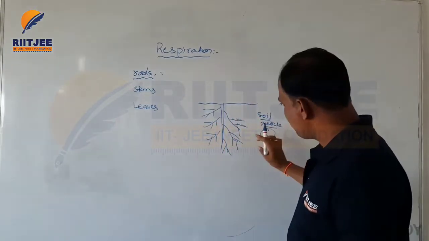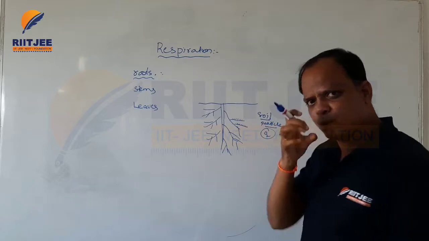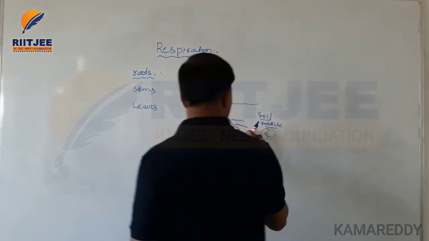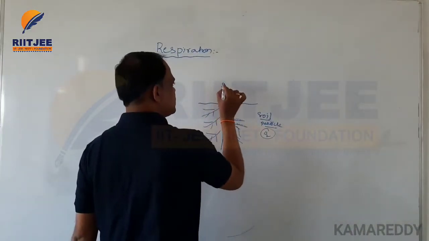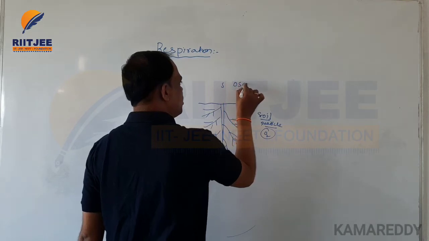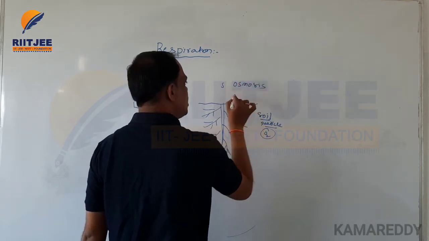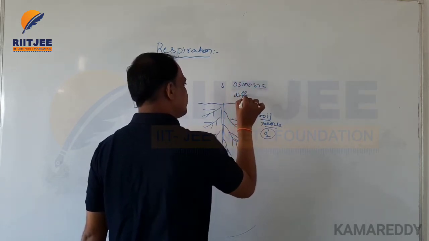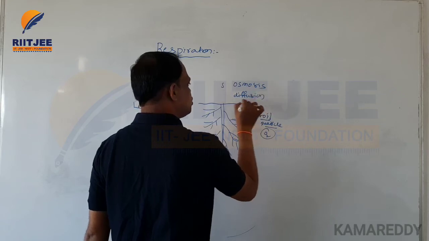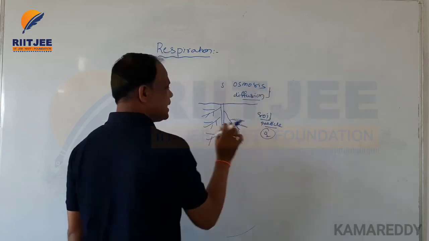The principles involved are osmosis or diffusion.